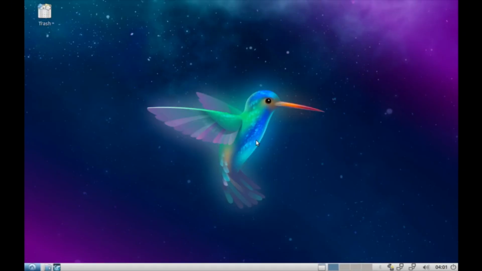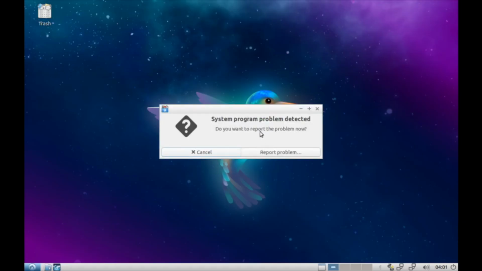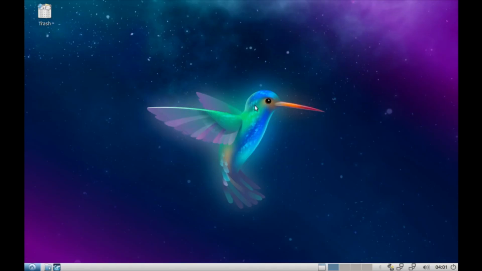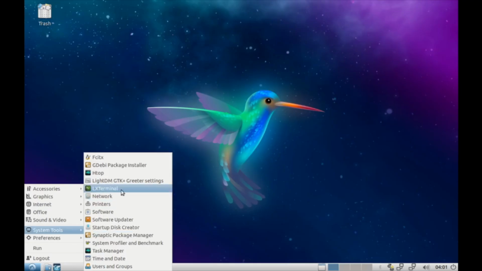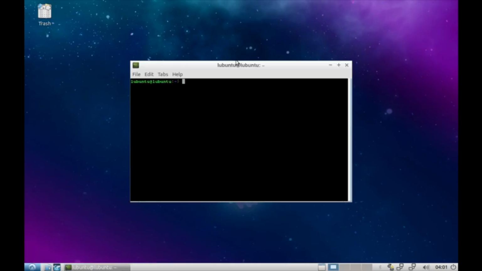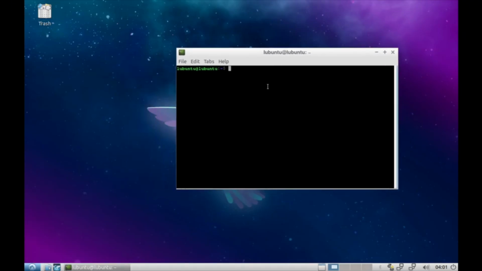Great. Okay. This is the system that we already set up. We will not cancel. So we can go to Start menu, System Tools, Terminal. Okay, and we want to change our user to root so we can update and upgrade.